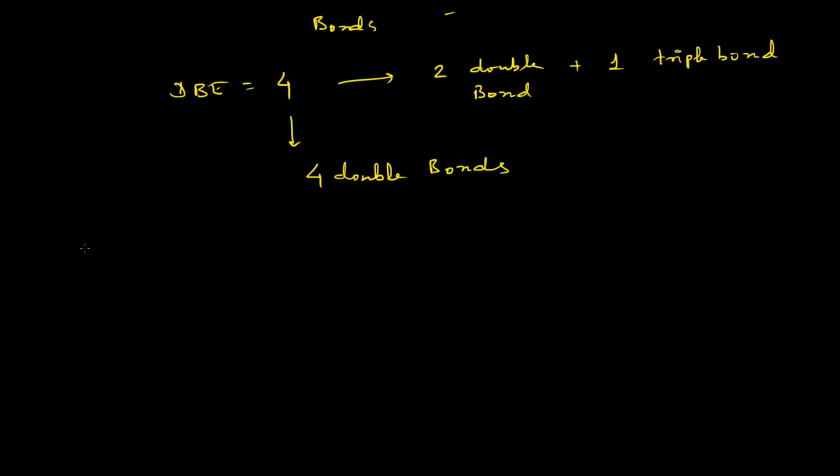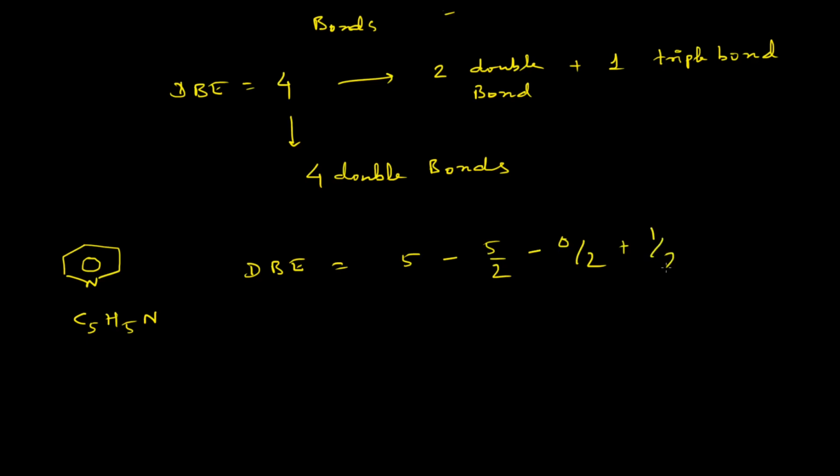Like this, we can calculate the double bond equivalent for pyridine. The formula is C5H5N. So the double bond equivalent for pyridine will be: C is 5, minus H is 5 divided by 2, halogen is 0, plus 1 nitrogen atom, plus 1.